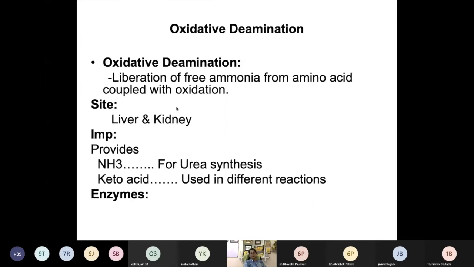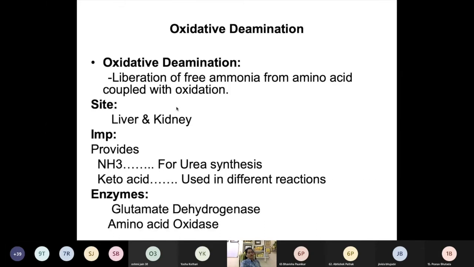Remember, there are two types of enzymes which take part in oxidative deamination: glutamate dehydrogenase and amino acid oxidase. Both of these are enzymes of oxidative deamination only. Okay, we'll see how this acts.